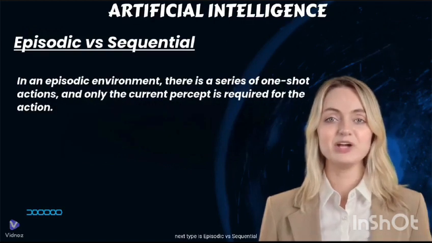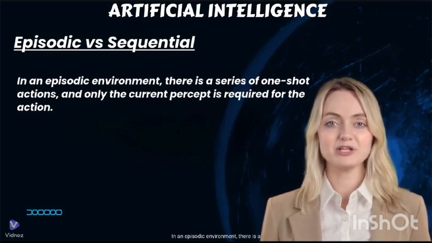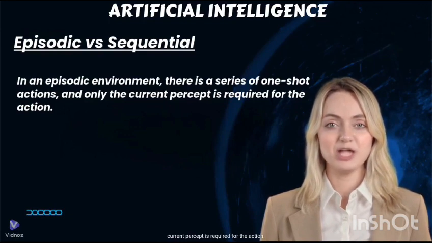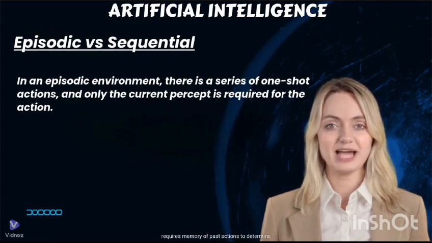Next type is episodic versus sequential. In an episodic environment, there is a series of one-shot actions, and only the current percept is required for the action. However, in a sequential environment, an agent requires memory of past actions to determine the next best actions.